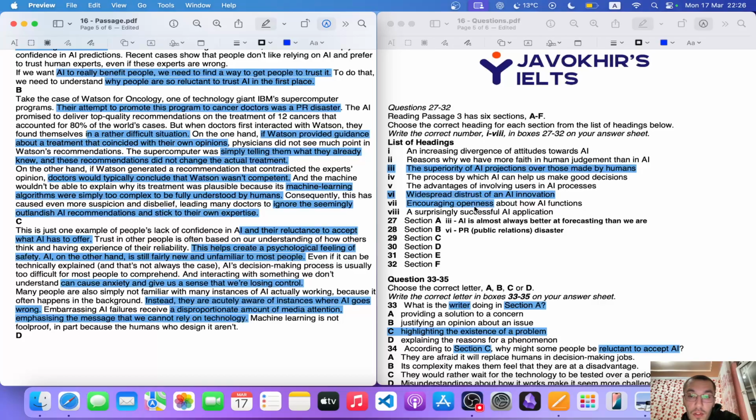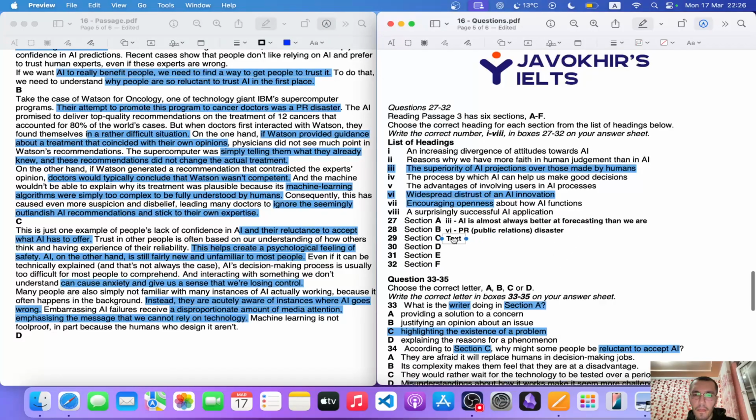Advantages of involving users in the process; reasons why we have more faith in human judgment. I think that's number 2. Let me put that number 2.